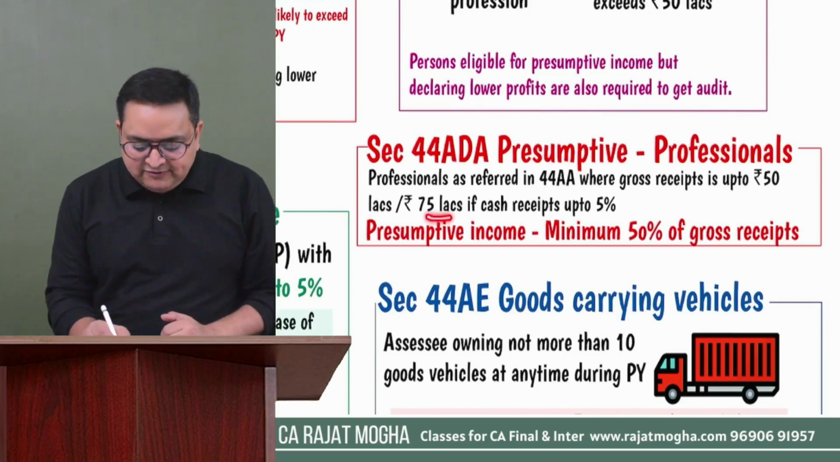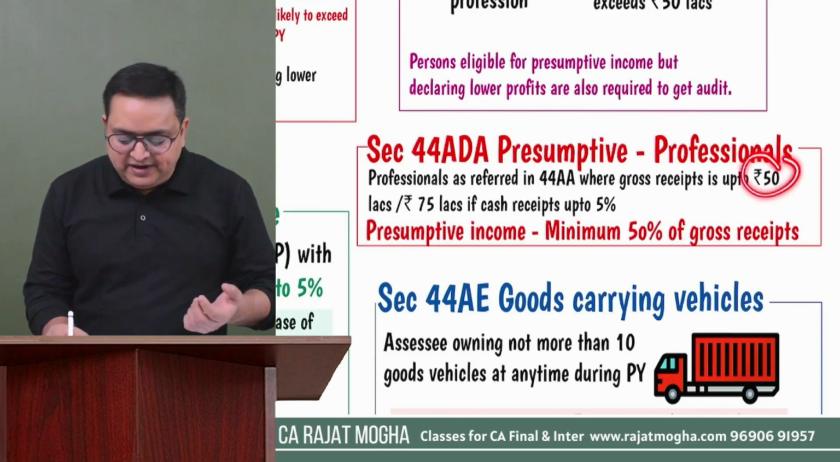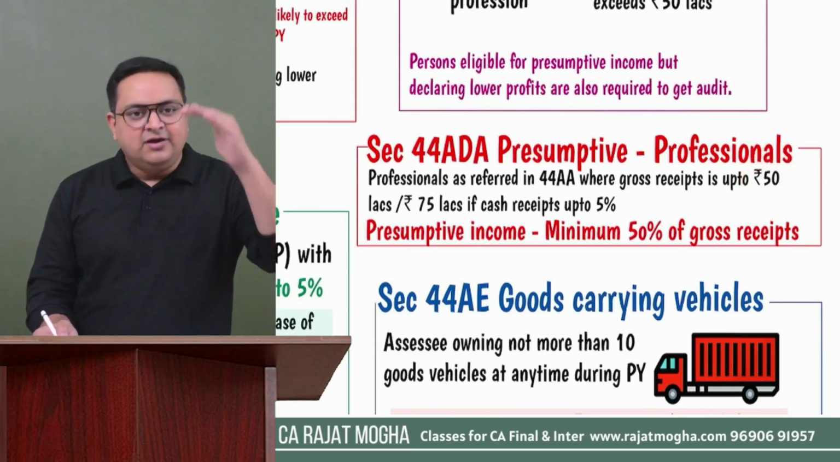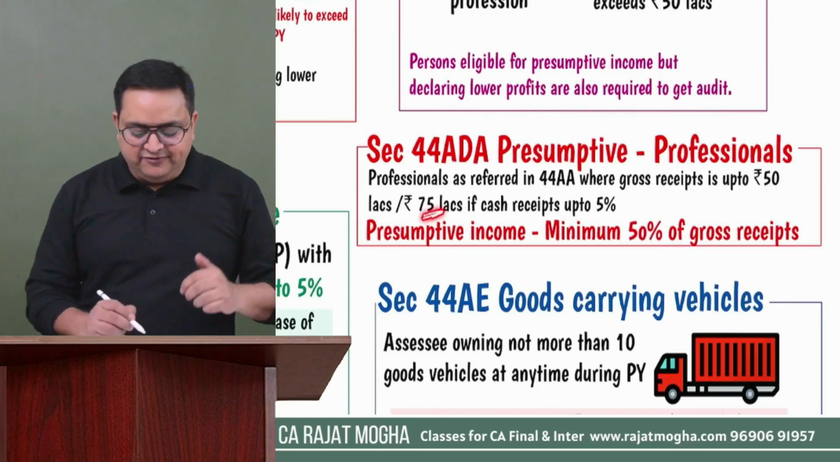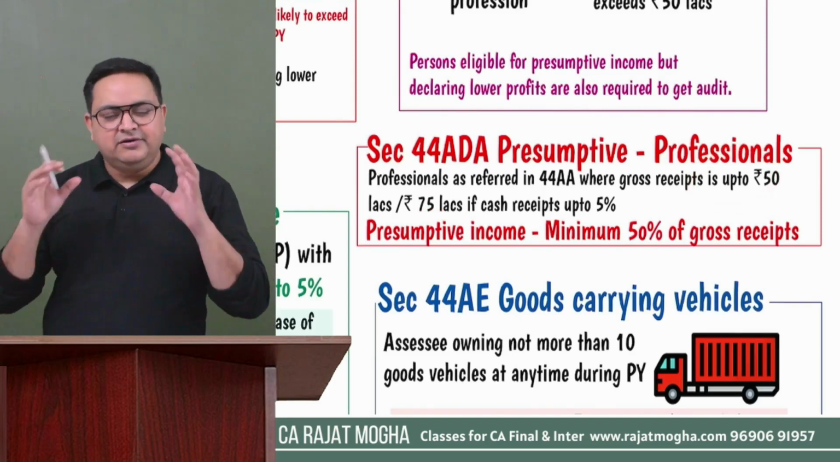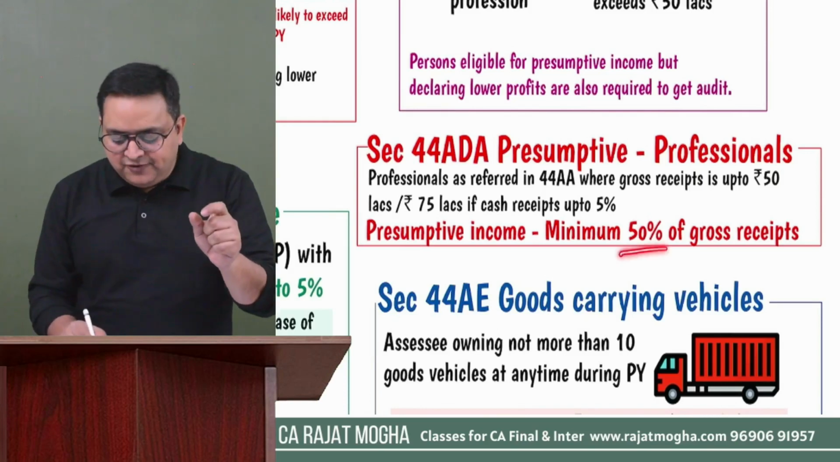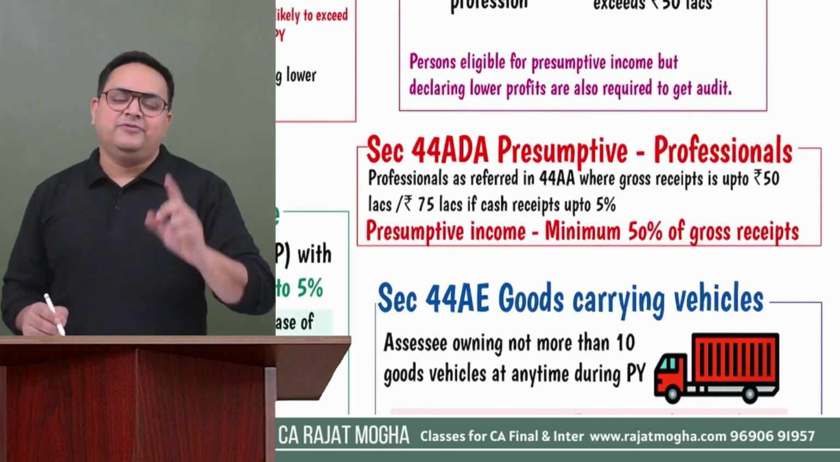So 75 lakh, if the cash receipts are up to 5%, this is the amendment now. But 50 lakh is also there. If the cash transactions are more than 5%, then 50 lakh. And if it is 5% or less, then 75 lakh. So whatever your turnover is, 50 lakh or 75 lakh as the case may be, you will show your turnover and the presumptive income would be 50% of your gross. Please remember, 50% of your gross.